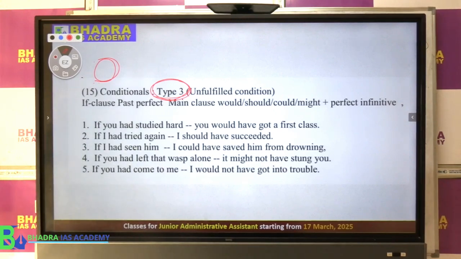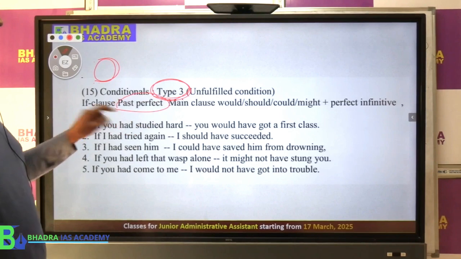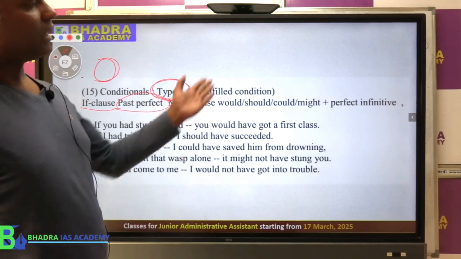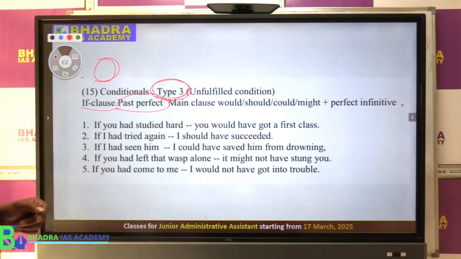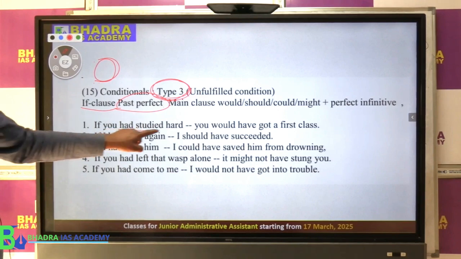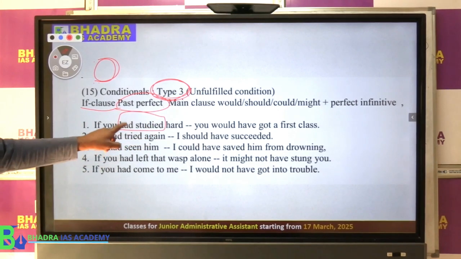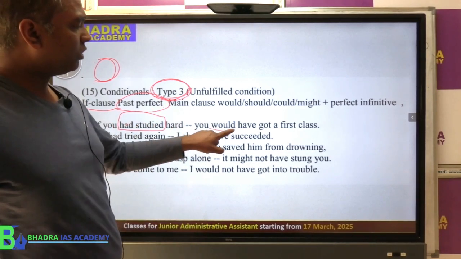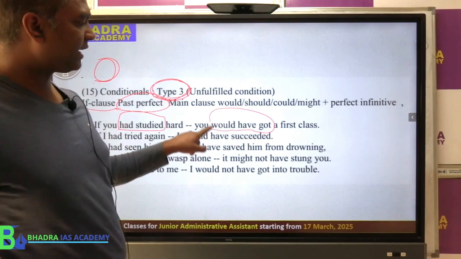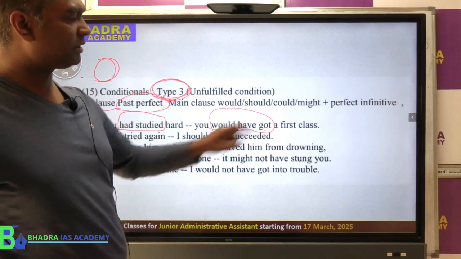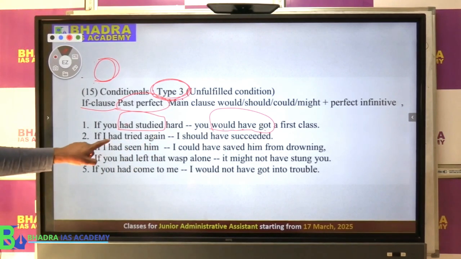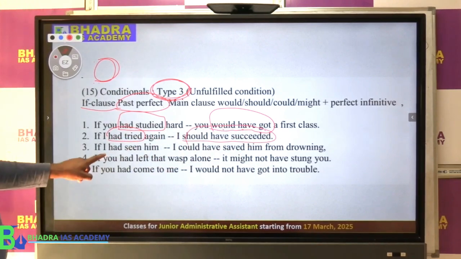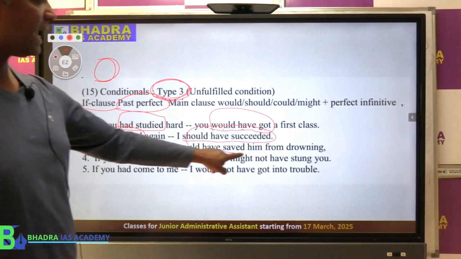So if you look at here, in this case again we use the past perfect. So the if clause will be in past perfect and the other one will have a perfect infinitive. For example, if you had studied, this is called past perfect, had studied. Then the second part will have this combination: would plus have plus a verb 3. Would plus have plus verb 3. Same, if you look at here, if I had tried, I should have succeeded. If I had seen, I could have verb 3.